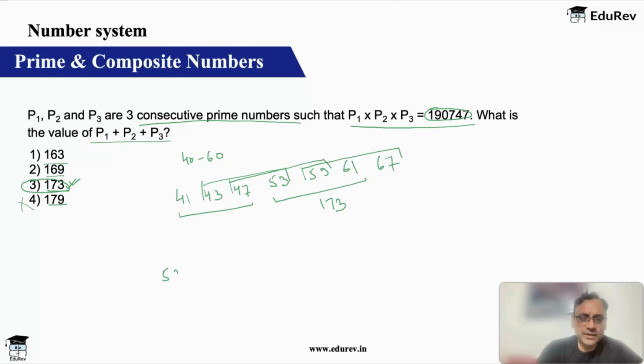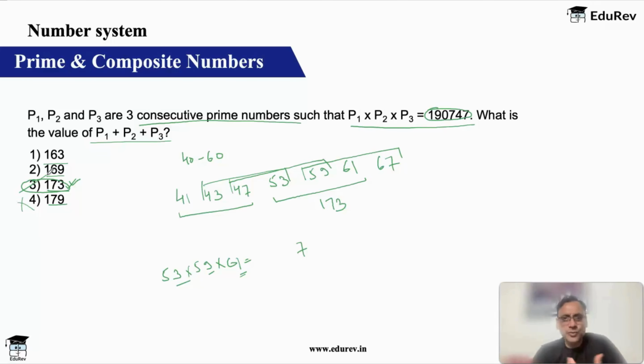But your 53 into 59 into 61, if I just do a last digit check, 3 into 9 is 27, so 7 into 1 will give me 7. So the last digit will be 7. So this obviously has to be the answer. No other number gives you that combination. So 53, 59 and 61. Okay, as simple as that. That is what your answer is. Fine, you can obviously go the long way, but there is absolutely no point in doing that.